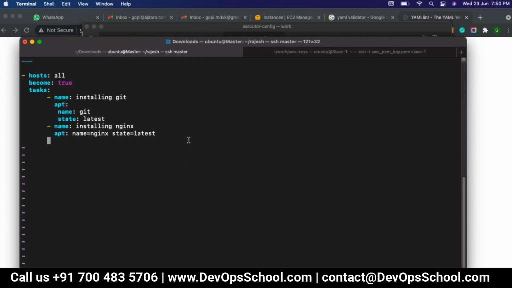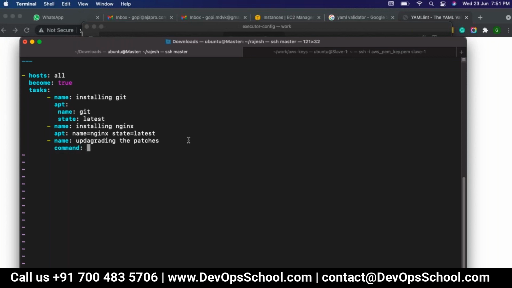If you want to restart, first of all, another task is like I will say name: upgrading the patches. For that, you can use a shell command or command attribute. So I will use command, right?